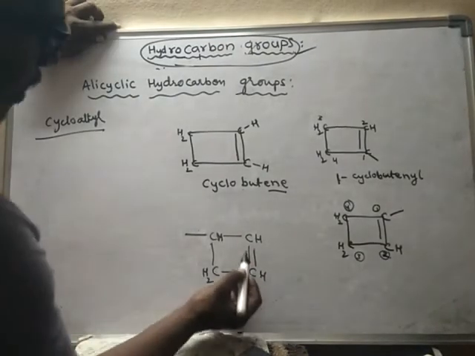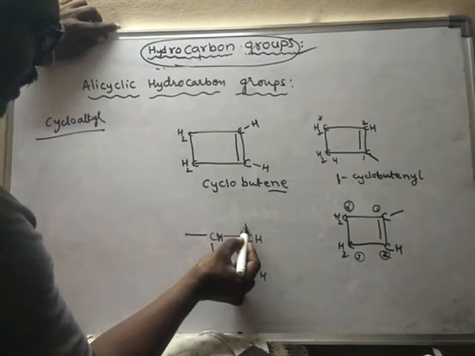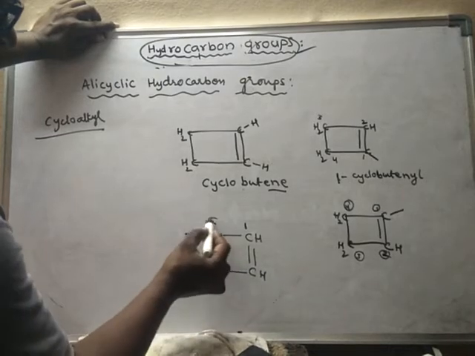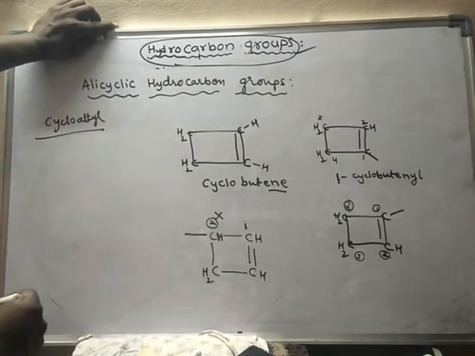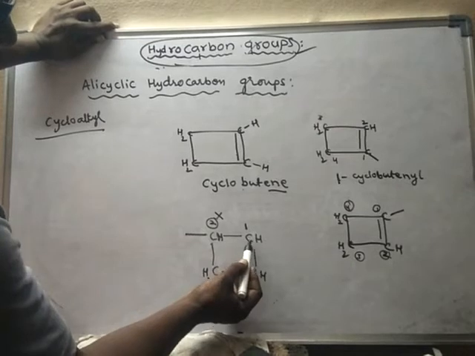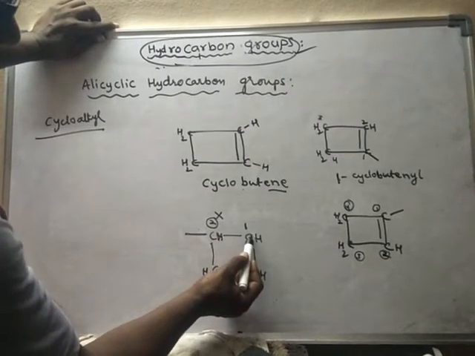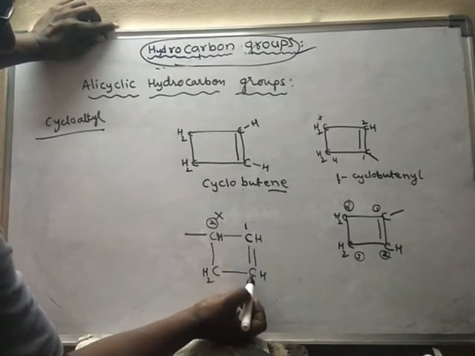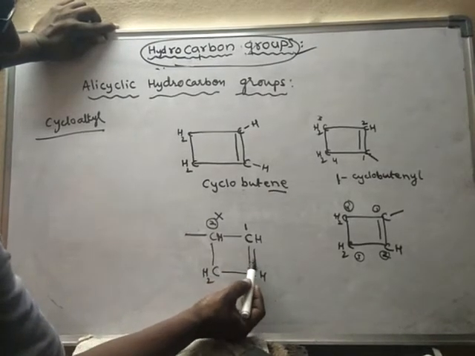So if I give one here, then I should not write 2 here. So this is wrong. See, if I give numbering 1 to one carbon atom, the immediate number should be given to the other carbon which is holding the double bond.